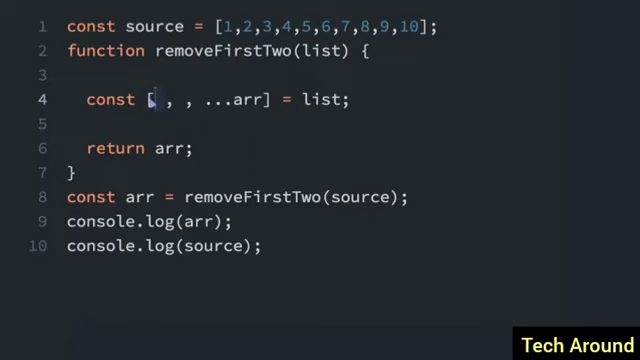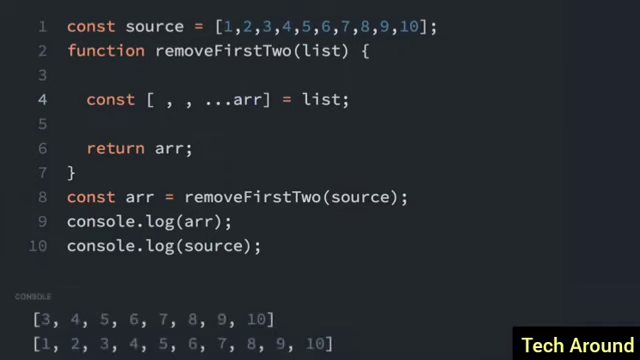So it's saying do nothing for the first element, do nothing for the second element, everything else put into the R variable. We could have assigned the first 2 numbers in the array to 2 other variables. So I could do A, B, and then A would be 1, B would be 2, and then R would be an array of 3, 4, 5, 6, 7, 8, 9, 10. But right now, we just need to return the array with the first 2 elements missing. So if I run that, you'll see that we did that.